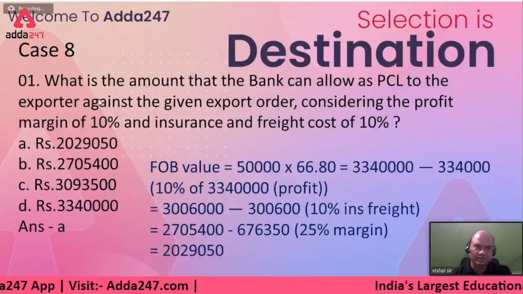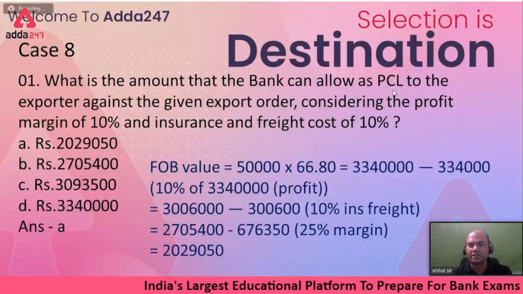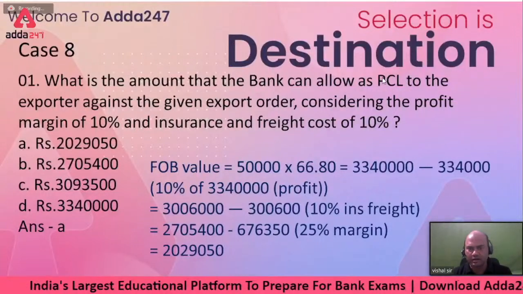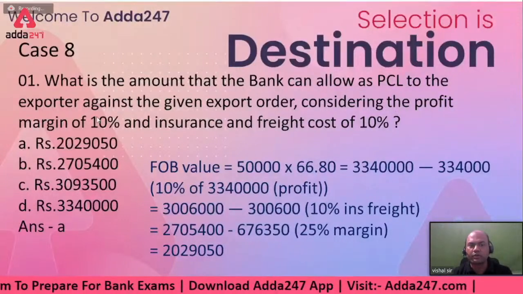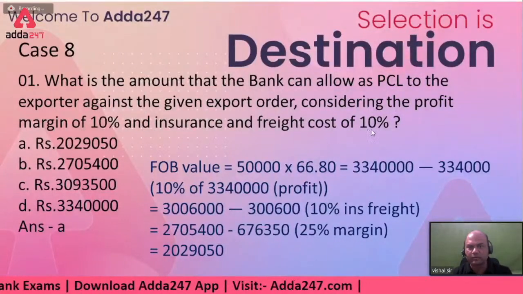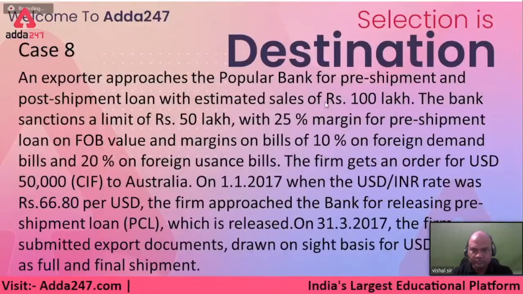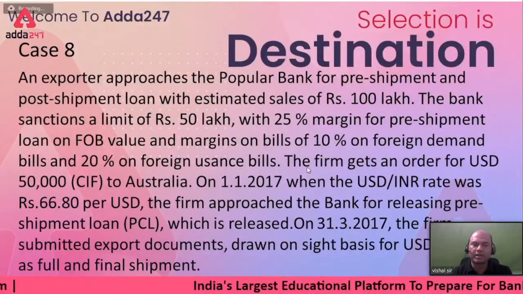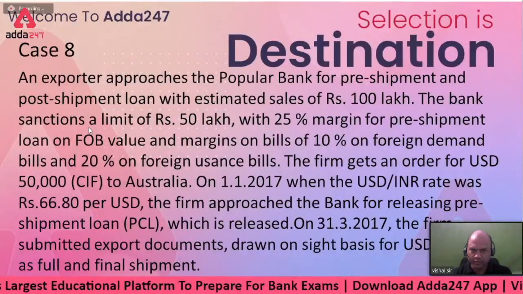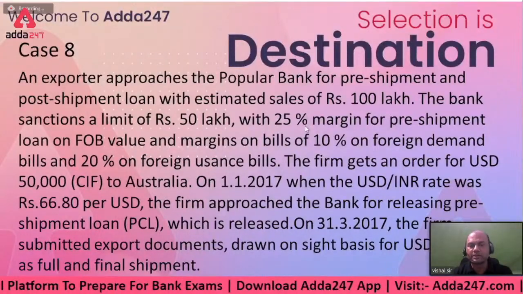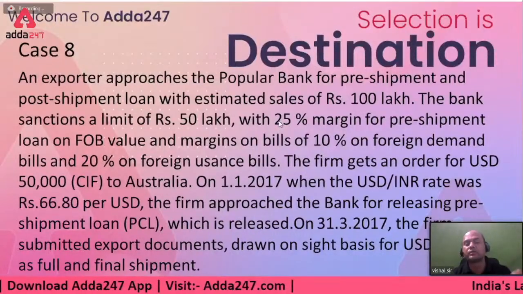Now let's answer the question. What is the amount that the bank can allow as a PCL? PCL means pre-shipment credit or packing credit to the exporter against the given export order, considering profit of 10% and insurance and freight of 10%. So understand one important concept over here. Always, pre-shipment is financed on FOB basis only. So now 25% margin is kept for FOB basis. That is what the sanction letter of that bank says.